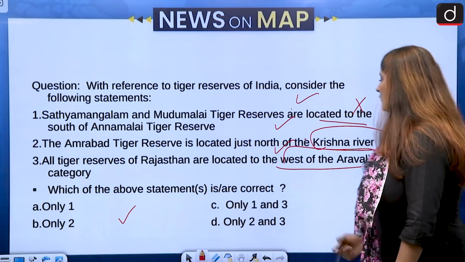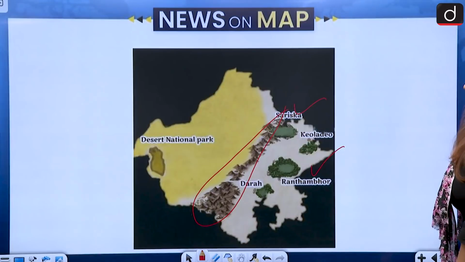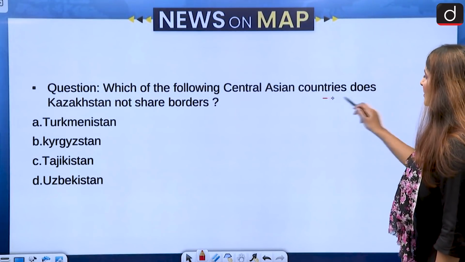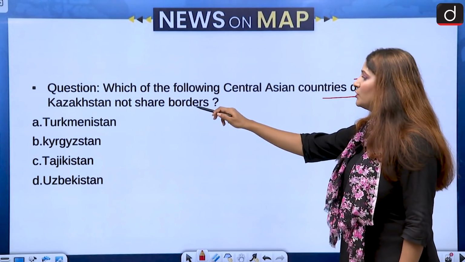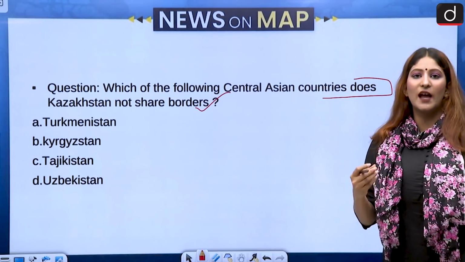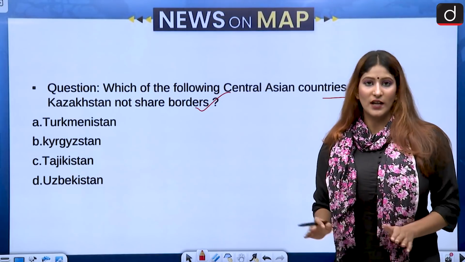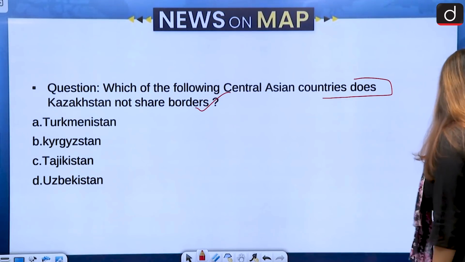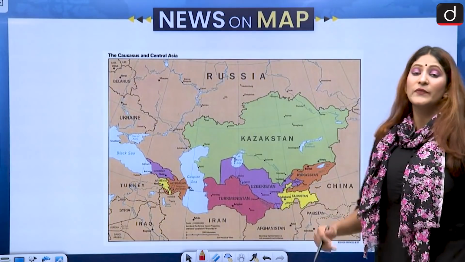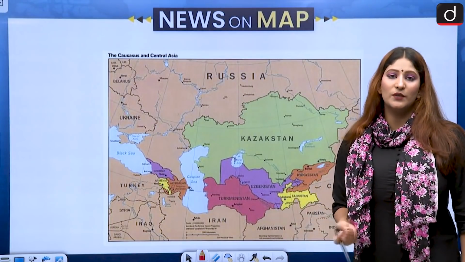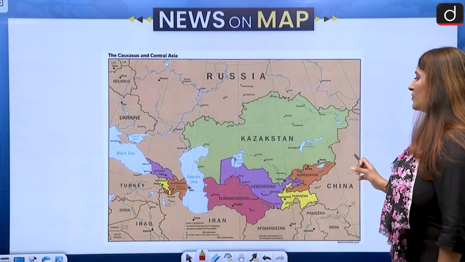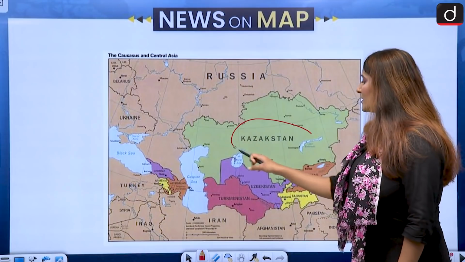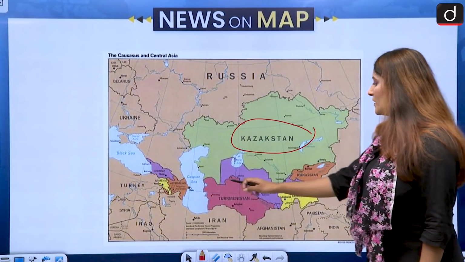All right, let's move on to the next question, which is: with which of the following Central Asian countries does Kazakhstan not share borders? That means we have to select a country that does not have a border with Kazakhstan. Kazakhstan has been in the news because of the civil mutiny that occurred, so that is why this question has been asked. Kazakhstan shares a border with Turkmenistan.